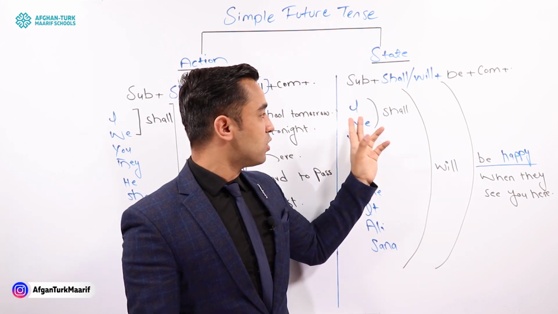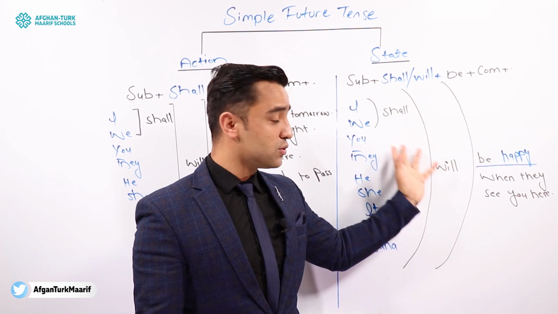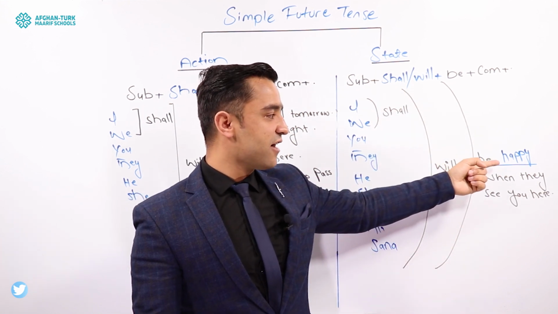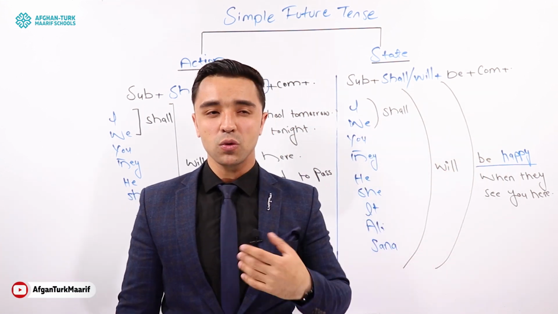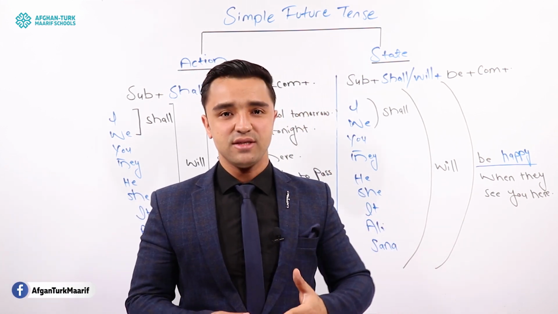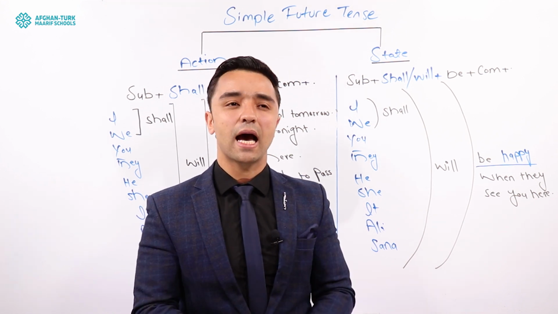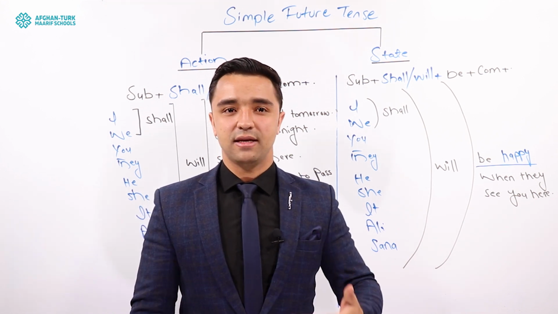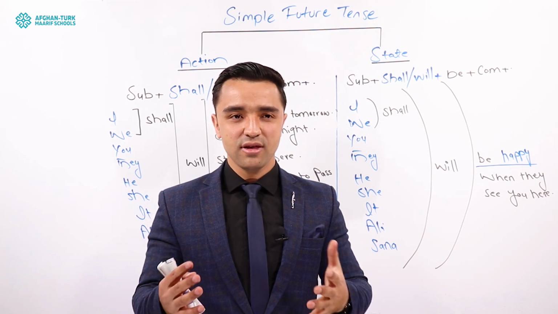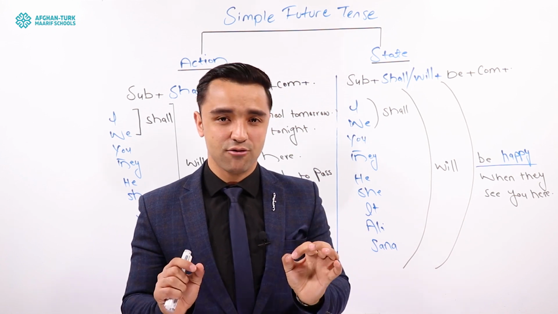Okay, so we have this one. Shall is used with I and we, okay, and will is used with all of them, and after that you have to put be and then complement. But I've seen a lot of students, even teachers, making incorrect sentences, guys, by saying I will be study a lot next semester, inshallah. So do you think this is correct? No, it is not correct. It is incorrect. Got it?